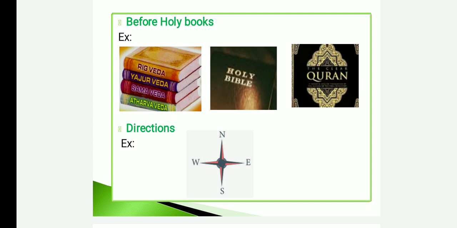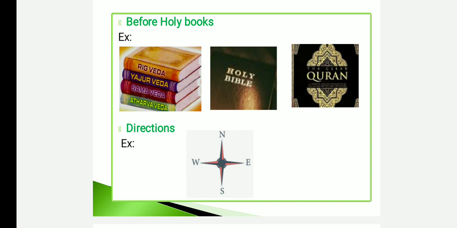We can also use "the" in front of the names of holy books: the Vedas, the Ramayana, the Mahabharata, the Rig Veda, the Yajur Veda, the Bible, the Quran. These are holy books.